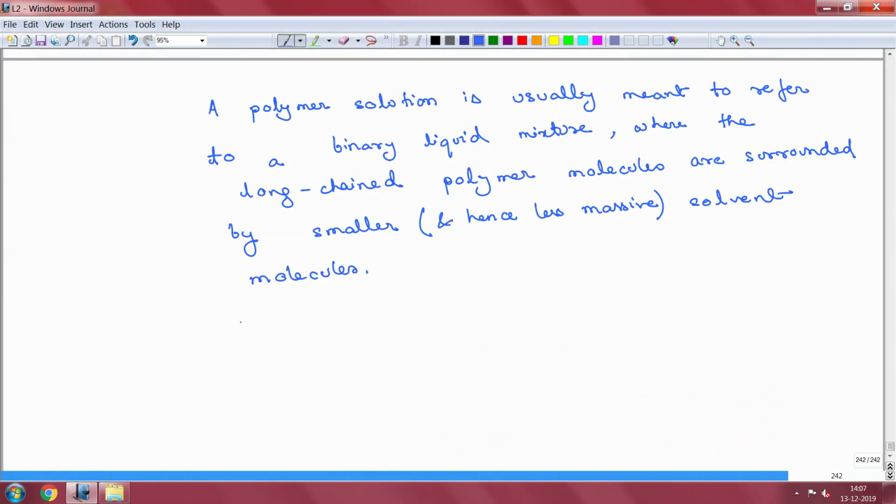Polymer solutions can exist in different states.